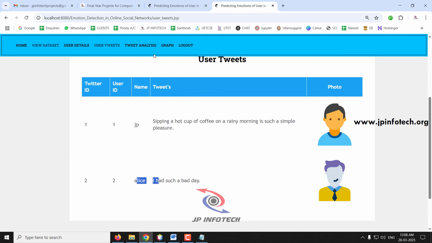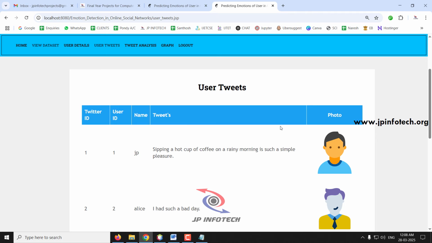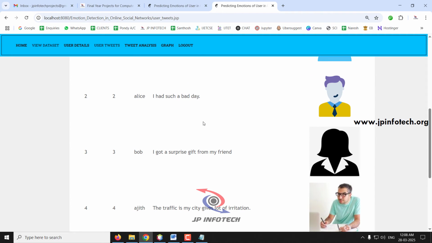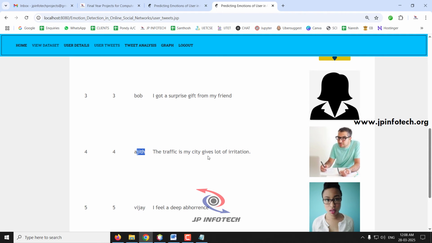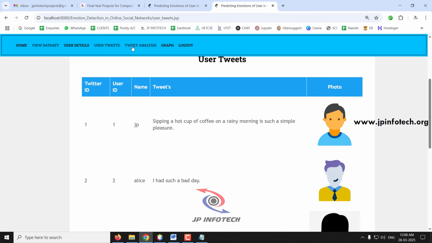Now coming back to the admin part, if we go to user tweets, you can see all the tweets posted by the users. JP has posted this, Alice has posted this, Bob has posted this, Ajit has posted this, Vijay has posted this. You can see all the details. Now coming to the important concept where the tweet analysis is made. Just click the tweet analysis.